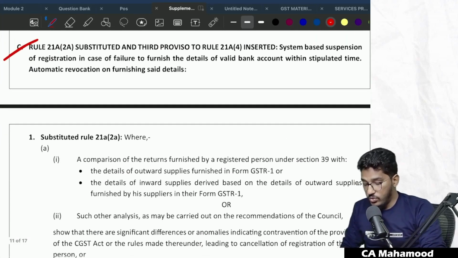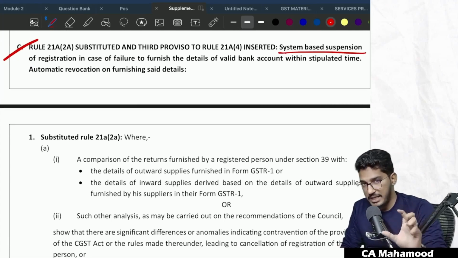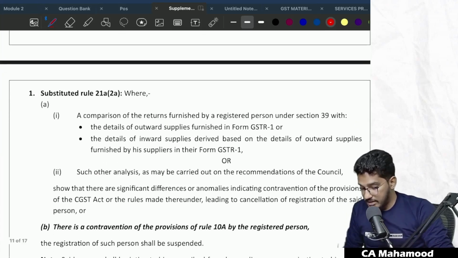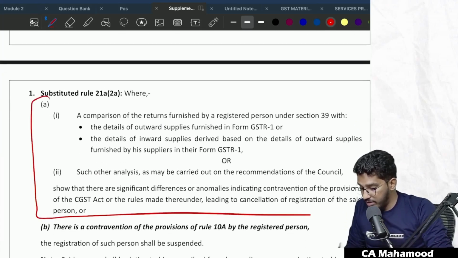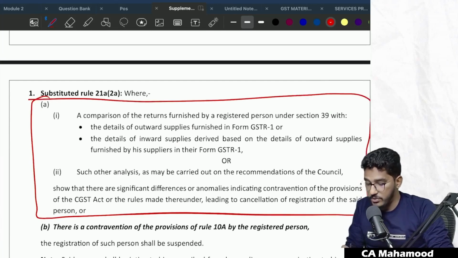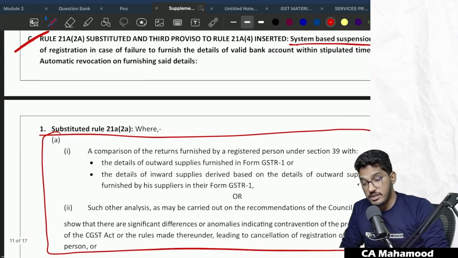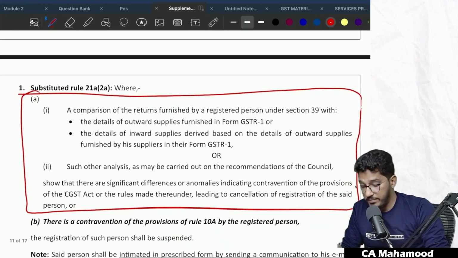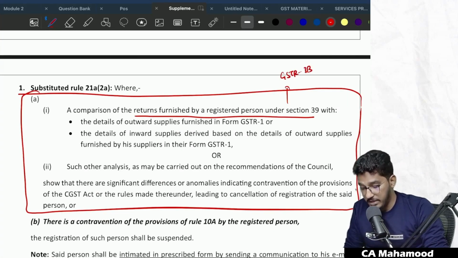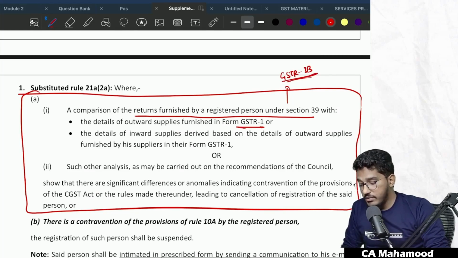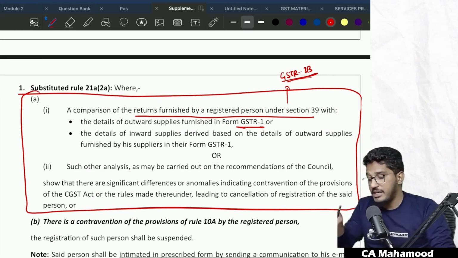They have inserted a new rule. Rule 21A talks about when the system can suspend your registration. In that, they have made one amendment. Earlier, the rule used to have only this provision: when the system can automatically suspend your registration. When a comparison of returns filed by the registered person under section 39, that means the return the registered person has filed, GSTR 3B, on comparing your GSTR 3B with GSTR 1, or the details of inward supplies derived from the details of outward supplies furnished by their suppliers in their form GSTR 1.